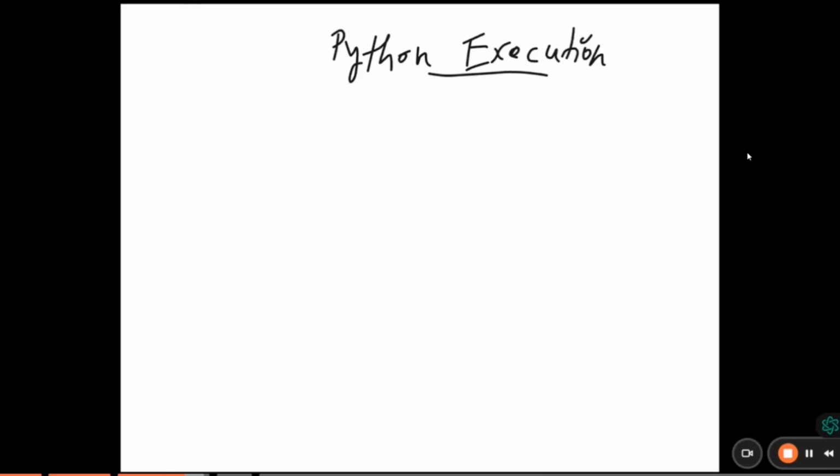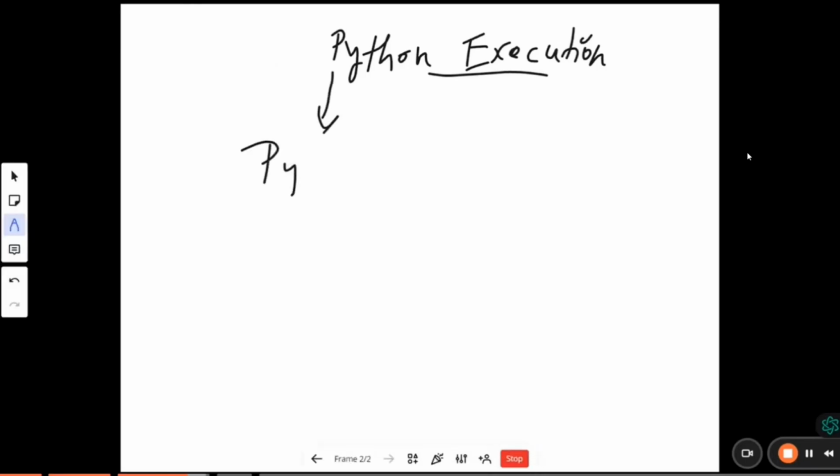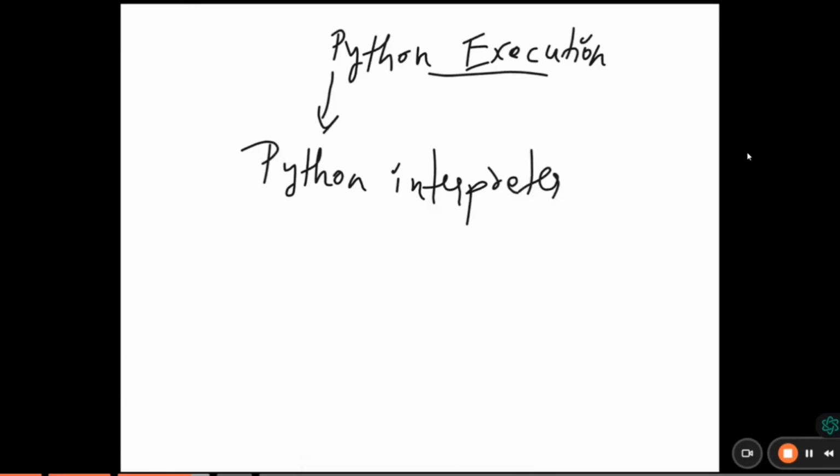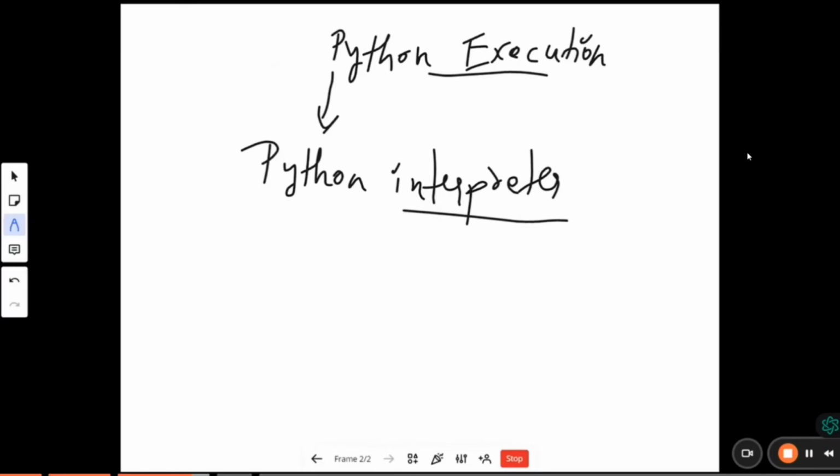So now, to execute Python programming, we need one software. We call that software the Python interpreter. This Python interpreter will execute the Python files.